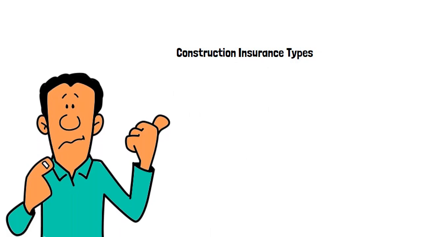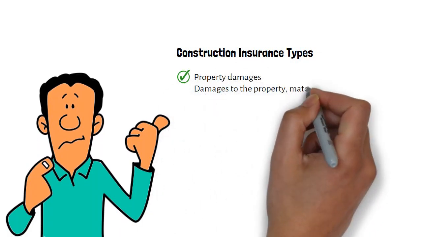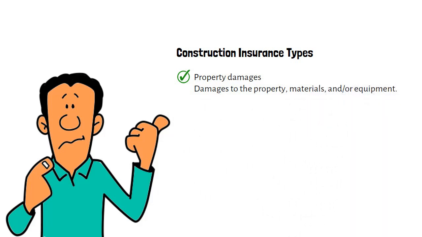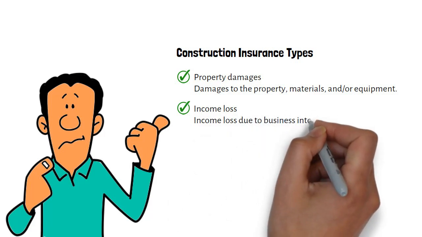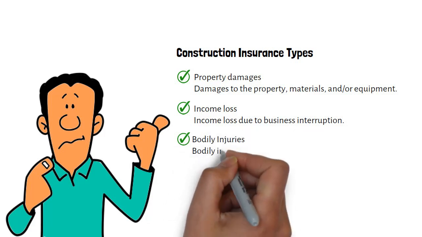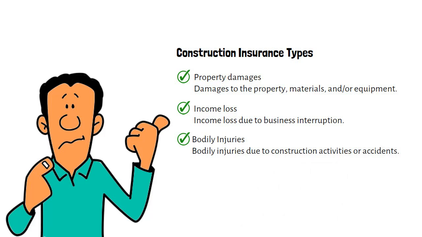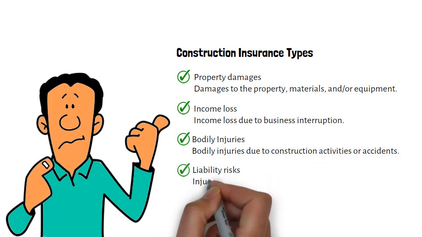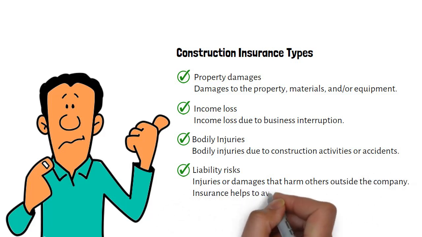Basically, construction companies may face the below risks during the execution of the project. Property damages: damages to the property, materials, and/or equipment. Income loss: income loss due to business interruption. Bodily injuries: bodily injuries due to construction activities or accidents. Liability risks: injuries or damages that harm others outside the company.